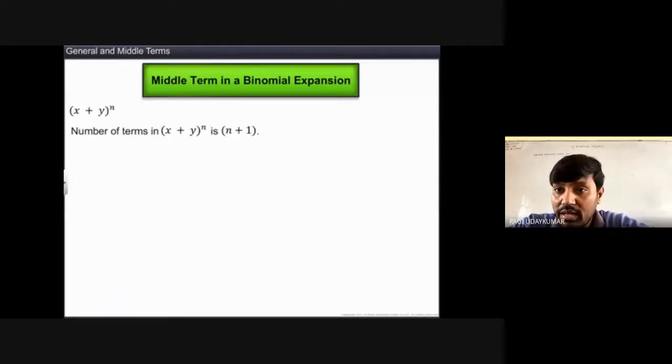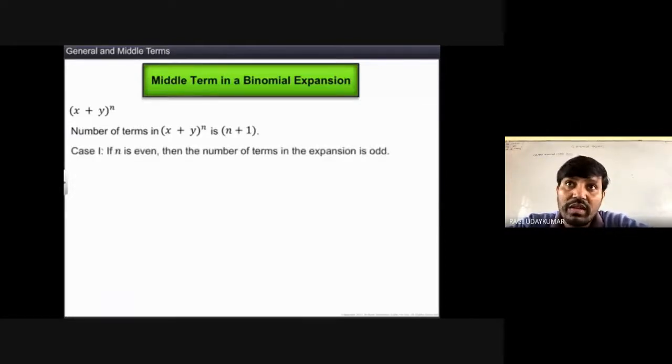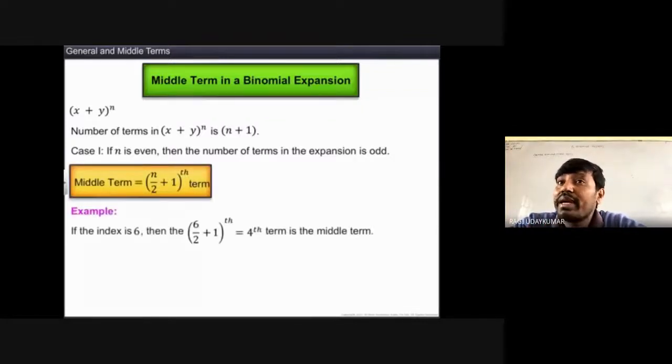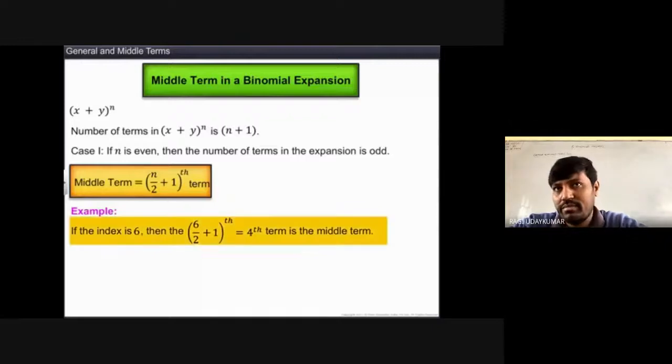the power of n is n plus 1. If n is even, the power is even, then the number of terms in the expansion is odd. Do note this point. Most of the students will get confused. Power is even means the number of terms is odd. If the number of terms is odd, there is one middle term. The middle term is n by 2 plus 1th term.